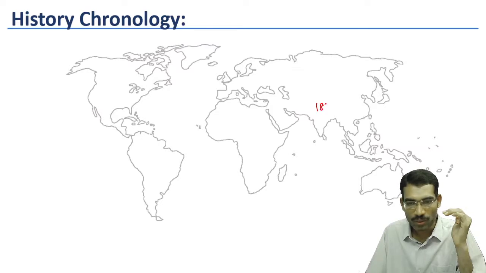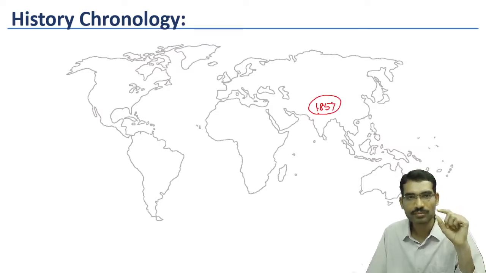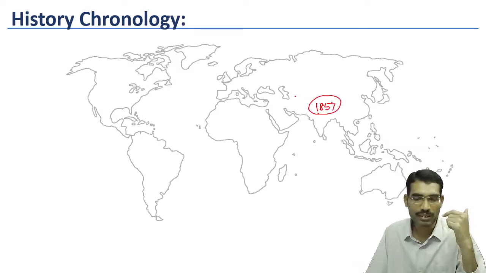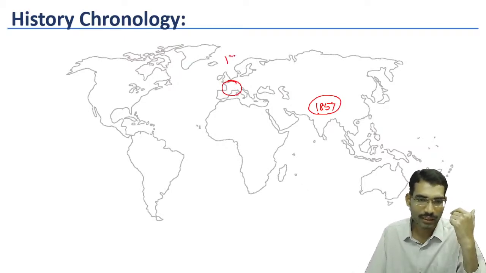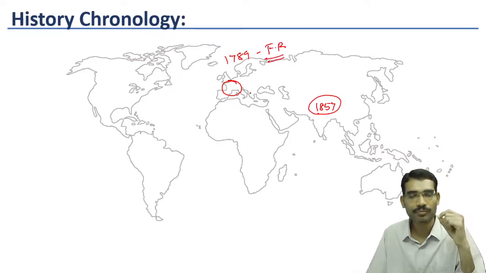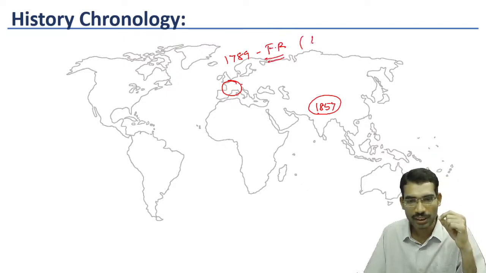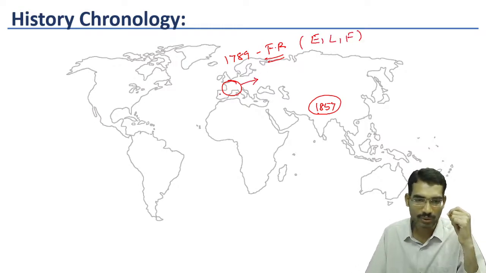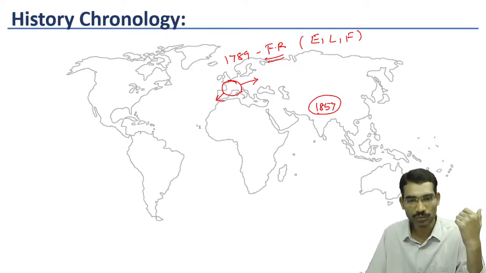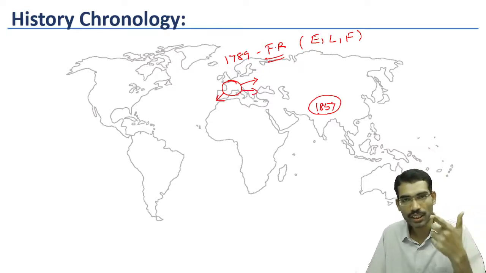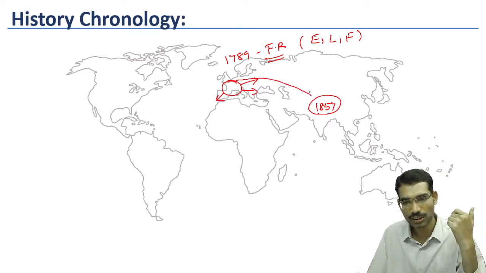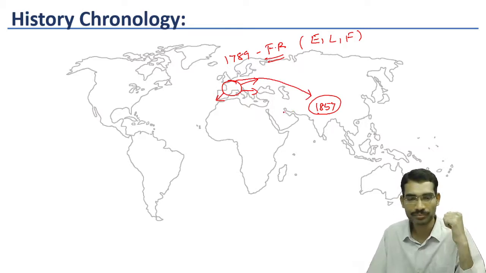We are talking about after 1857, but before 1857, in 1789, the French Revolution took place. These ideas, equality, liberty, fraternity, spread into different parts of the world. Through the educated section, they reached the Indian subcontinent as well.